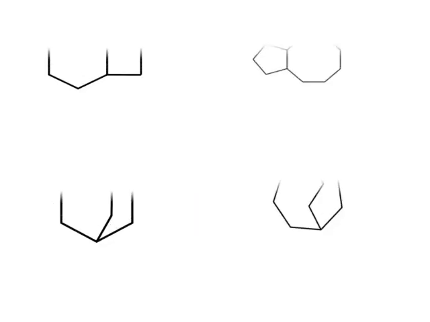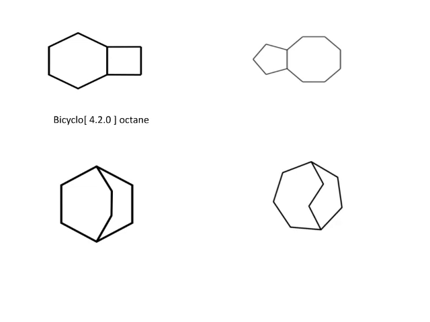Here are some examples. You pause the video and try on your own. Very simple example. I hope you have done. Here the name of this first compound is bicyclo 4,2,0 octane.